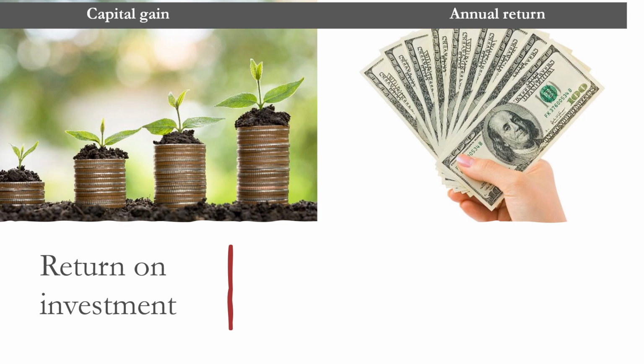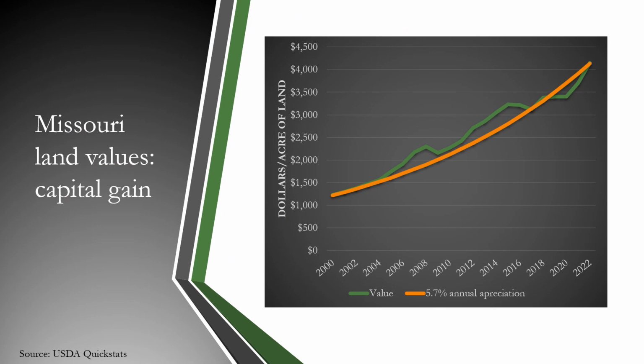Landowners can receive two types of return from leased land: annual cash rental rate and capital gains. The lease rate less expenses plus the capital gains is the total return to the land. Understanding annual returns and capital gains can help a property owner estimate the lease rate she would like to be paid. Capital gain is measured by how much the land appreciates over time.